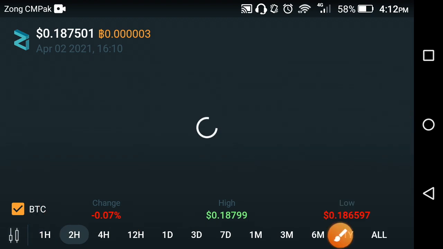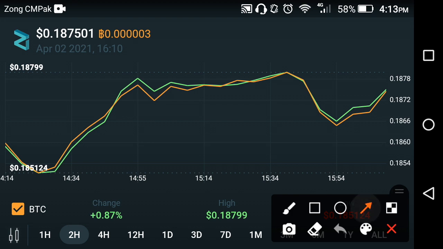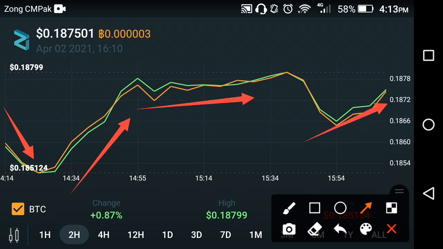Now let's see the previous last 2 hour result of the Zilliqa. What's the change in the previous 2 hours, what's the high price of Zilliqa in the previous 2 hours. As I told you at the start of this video, they fell down in the previous hour. As you can see here, at this time they fell down, but don't worry, as I told you, hold it until the end of this month. As you can see here, currently they are jumping upward. So it's good news for our Zilliqa holders.